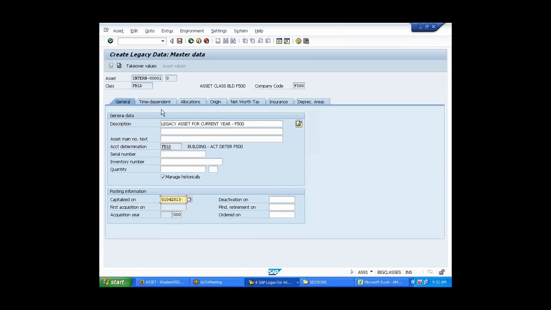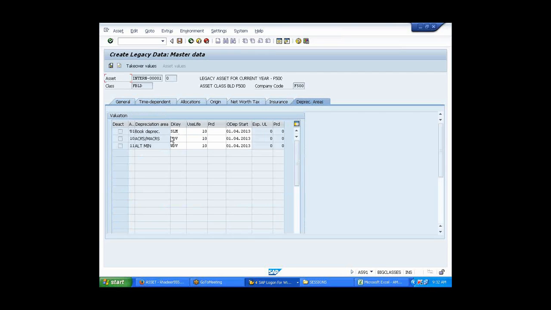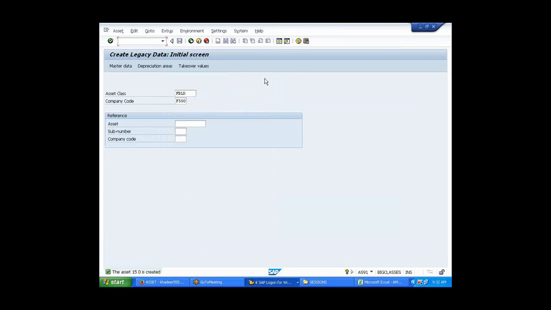So 01.04.2013, 501. Perfect. You give SLM1. Takeover values, I'll give 4000. Enter, and I save it. Transaction, I'm not entering it. Hold on. So the asset is 15, F-90.